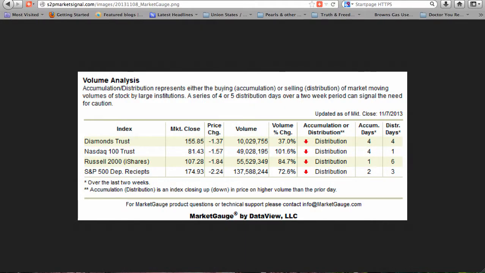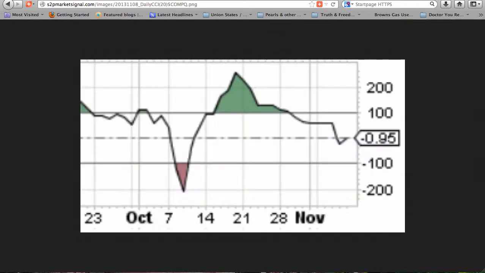Market Gauge Volume Analysis. In this week's volume analysis, the Russell 2000 ended in distribution mode. In the last 2 weeks, it had 1 accumulation day and 6 distribution days. Of the other indexes, the S&P 500 Deposit Receipts and the Diamonds Trust ended in distribution mode. Accumulation days are counted when the index closes up on higher volume than the prior market day, while distribution days occur when the index closes down on volume higher than the prior market day. Last week, the Russell 2000 also ended in distribution mode.